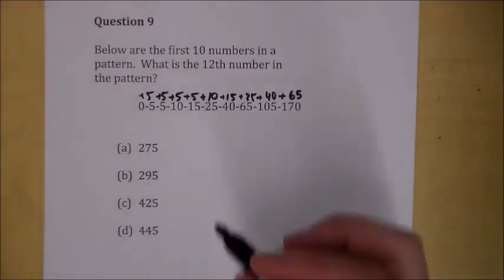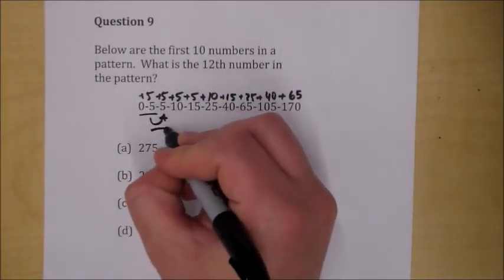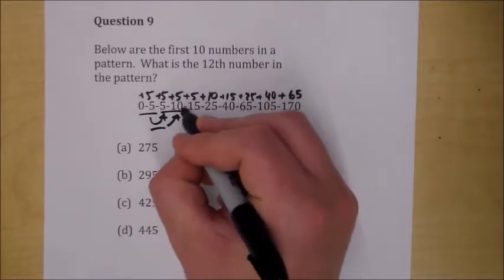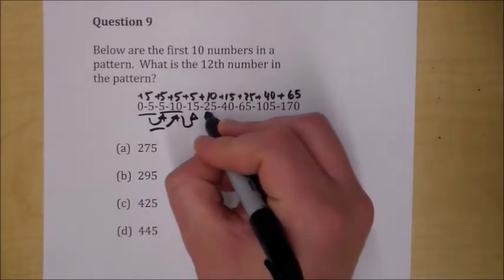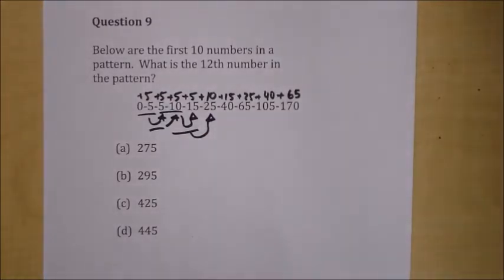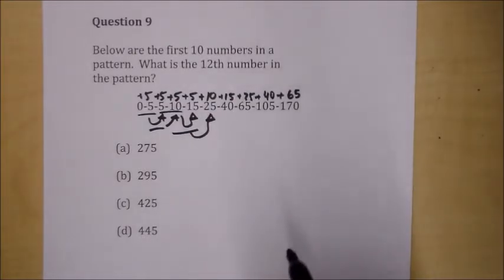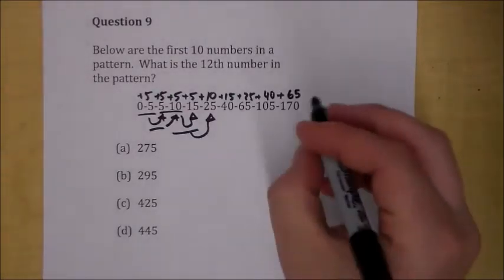But if you look at it long enough, you might start to see that 0 plus 5 is 5, and then 5 plus 5 is 10, and then 5 plus 10 is 15, and 25 is 10 plus 15, and so on and so forth. So the next number is the prior two numbers added together, which is kind of a common theme in number pattern questions, but it's tricky. I have sympathy for you.